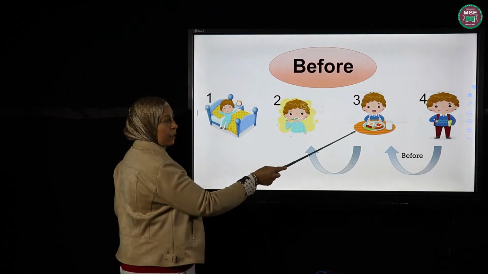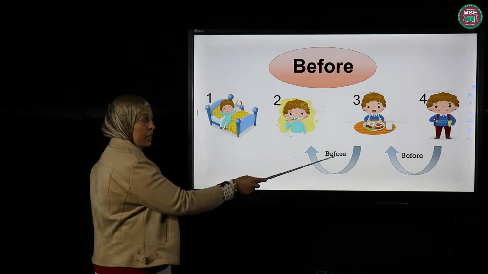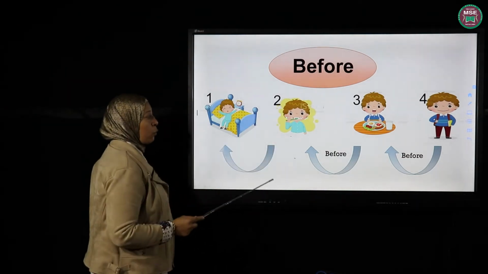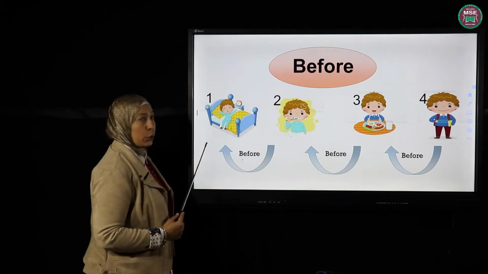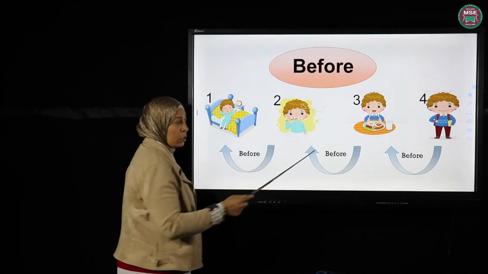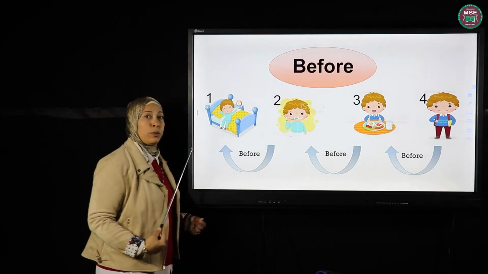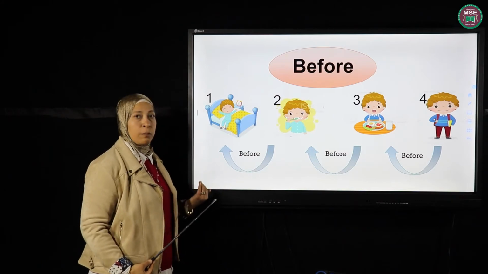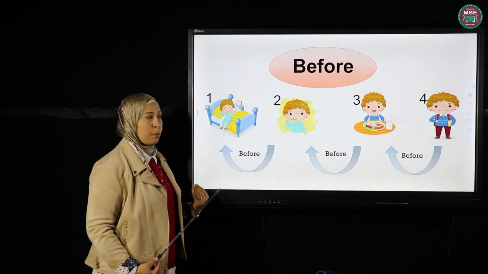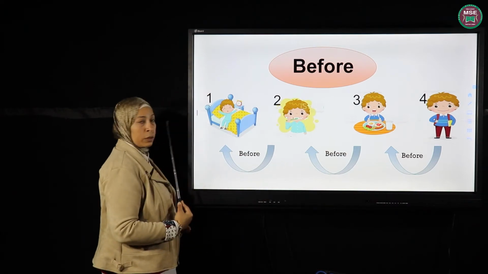And then before eating, he had to wash. And before washing, he had to wake up early. So now look at my arrows and the numbers. We are going backward. So before means counting backward. Counting what backward? Just like 4, 3, 2, 1.